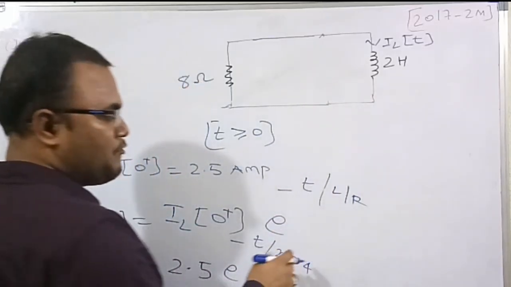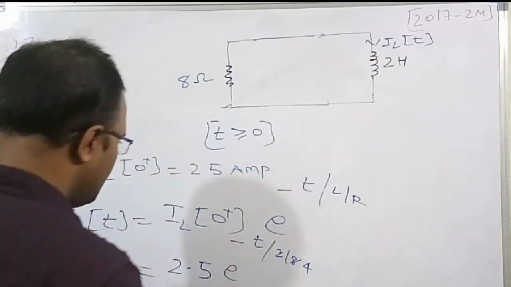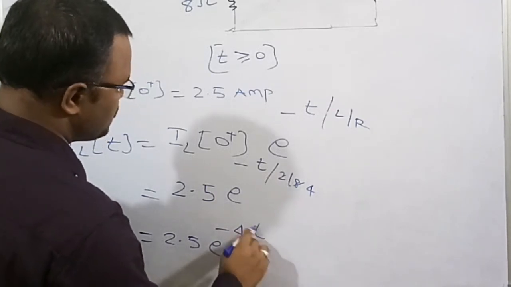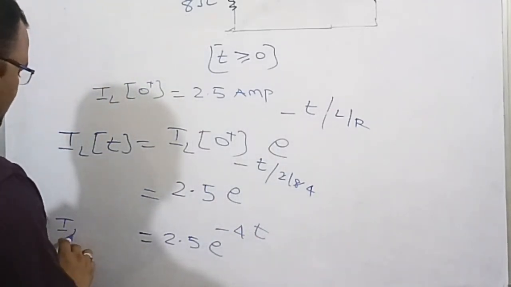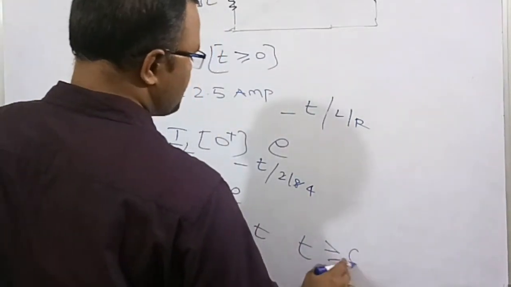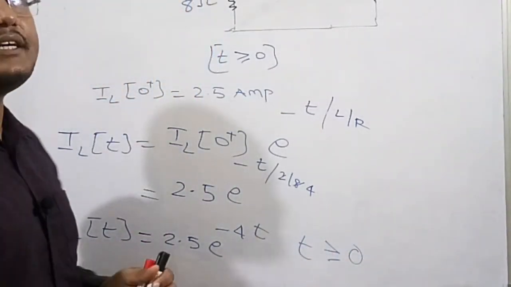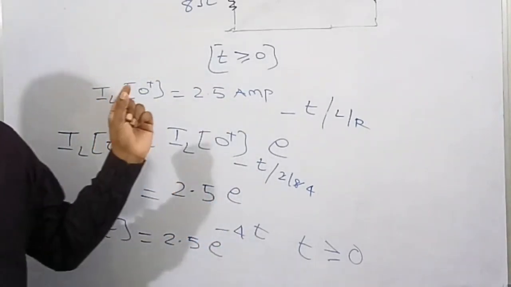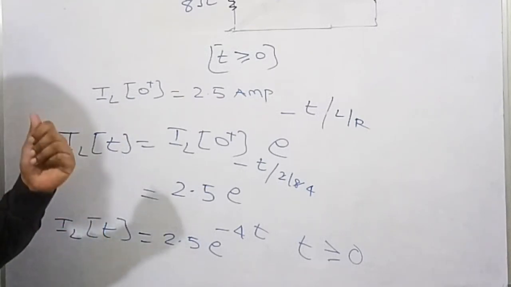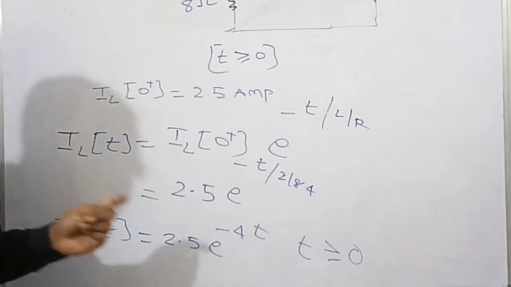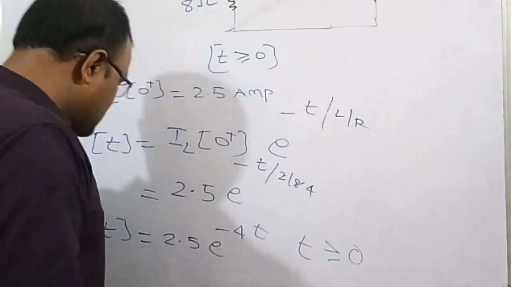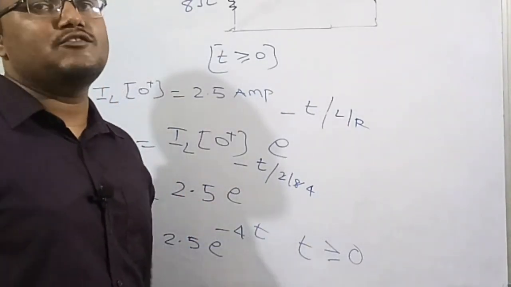So therefore 1 by 4 means 4 goes up, it will become 2.5 e to the power of minus 4t. So therefore this is the expression of the inductor current at t greater than or equal to 0. This is the required solution. In order to find the expression we need the initial value. That's why we have considered t is equal to 0 minus instant, to find the initial value of current. So now it is easy to find the expression of the current at t greater than or equal to 0.